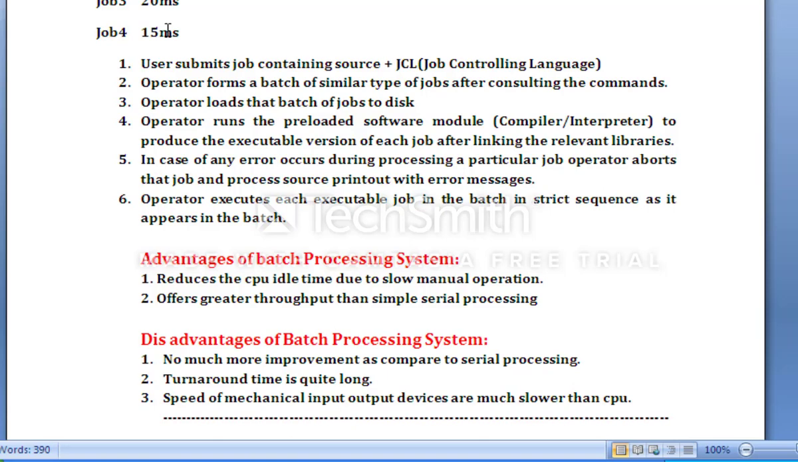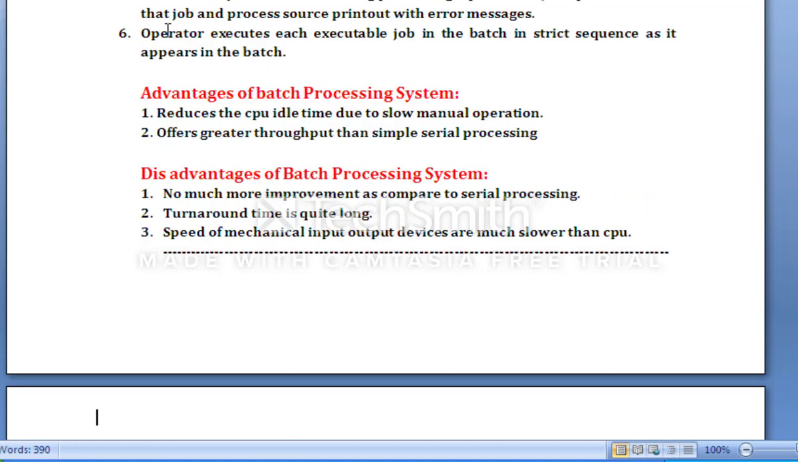There is not much improvement as compared to serial processing. Turnaround time is quite long. The speed of mechanical input output devices is much slower than the CPU. These are some disadvantages. In the next lecture we will discuss the next evolution of operating systems.